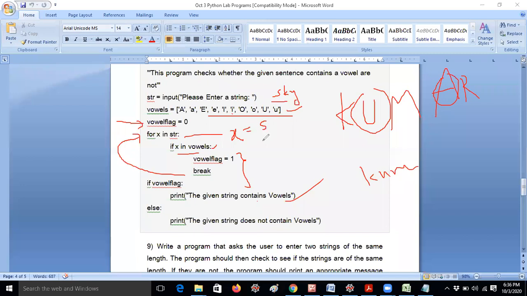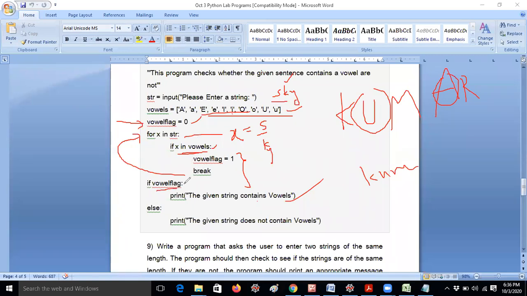Now it will shift to K, because x will be iterated to the next character. So now x equal to K. K in vowels? K is not there in vowels, so it returns false. Again it will go back to the for x in str. Now it will take Y. Y in vowels? Y is not there in vowels. So vowel flag is only the default, 0. Now all three letters are completed.